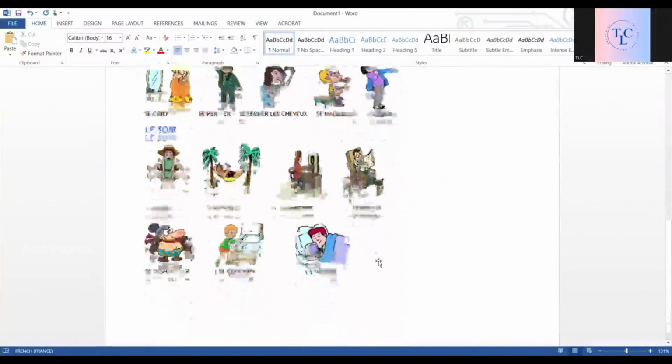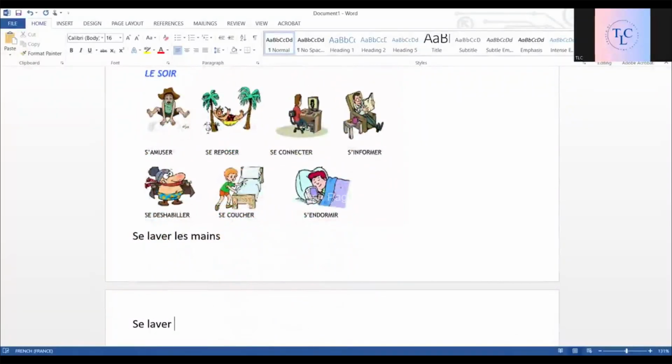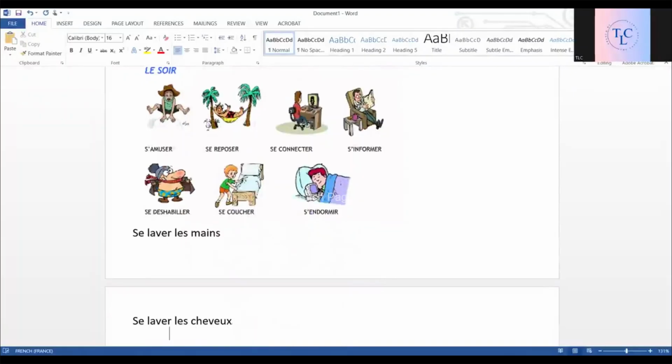Now, we have talked about these verbs. How do we conjugate them? We will learn that, but before that, let's see one more thing: se laver les mains, to wash your hands. Se laver les cheveux, to wash your hair.